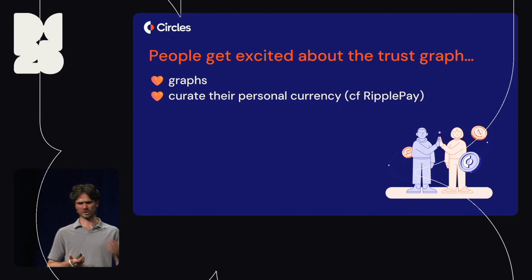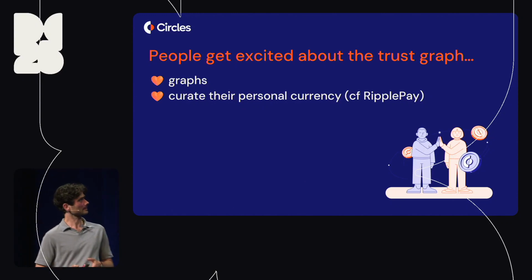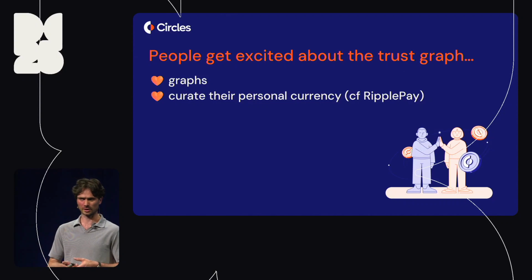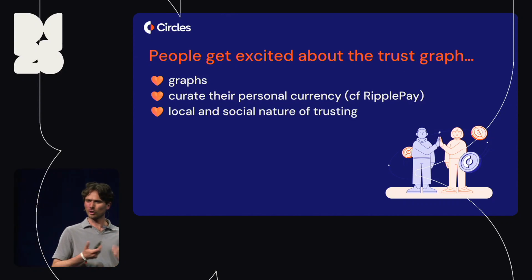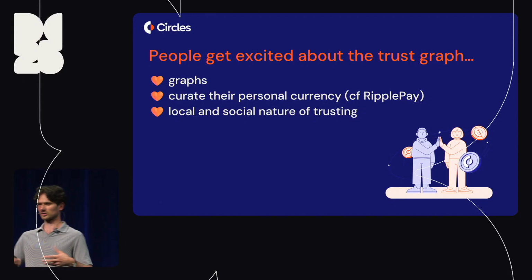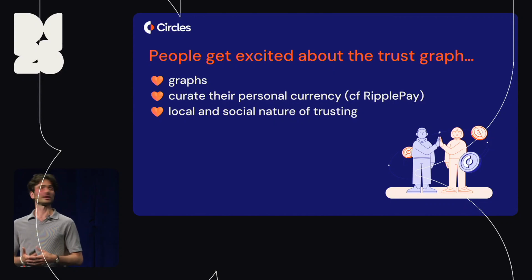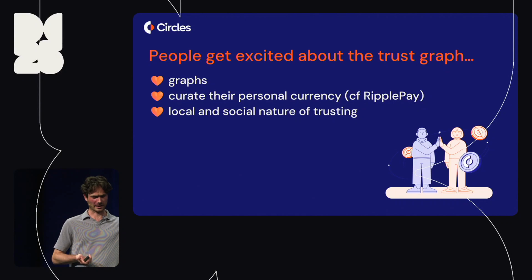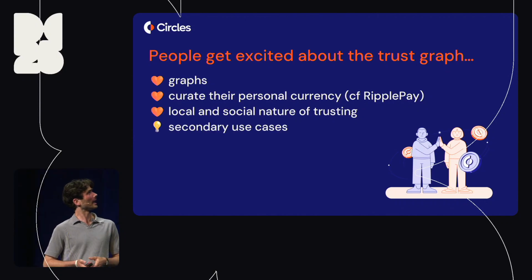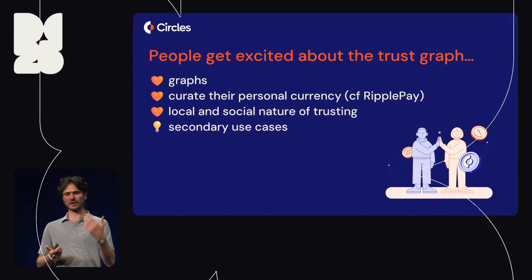And so, projects like Trust Lines or Ripple Pay have always excited lots of people in the community. There's also this social and local nature of trusting. So Cirles is fully breathing decentralization and giving sovereignty to the user, not just at the tech stack level, but also clearly at how the protocol works. And people get really excited to think about secondary use cases, things they can do with this trust graph that go beyond just the Circle currency.